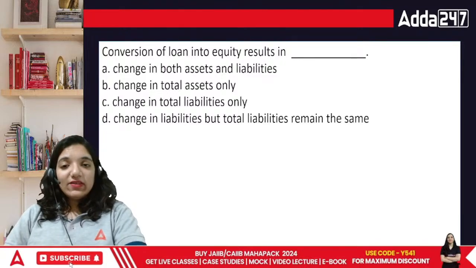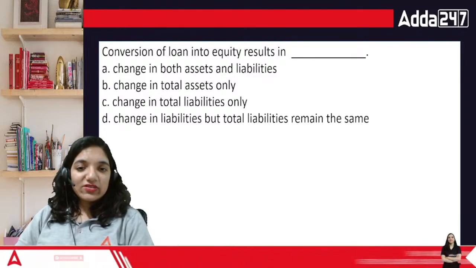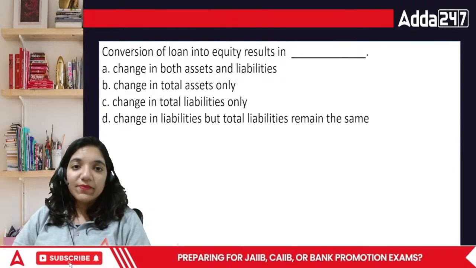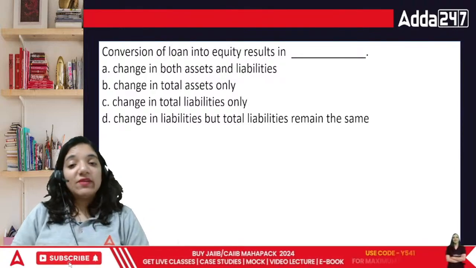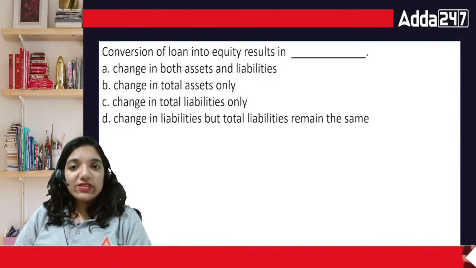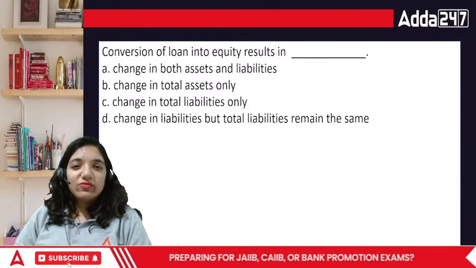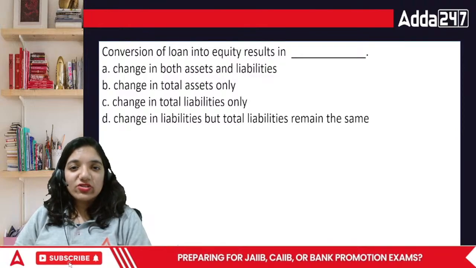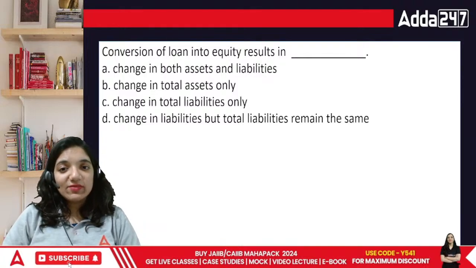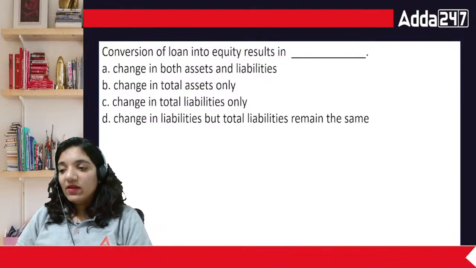Okay everyone, these are the complex questions. This is one of the questions of our book only, the IBF book. It says: conversion of loan into equity is a change in both assets and liabilities, or a change in total assets only, or a change in total liabilities only, or a change in liabilities but total liabilities remain the same.